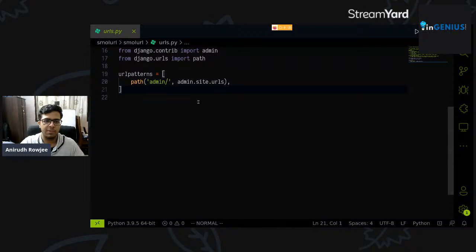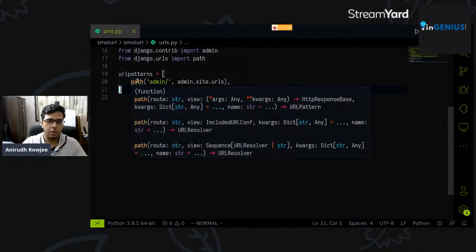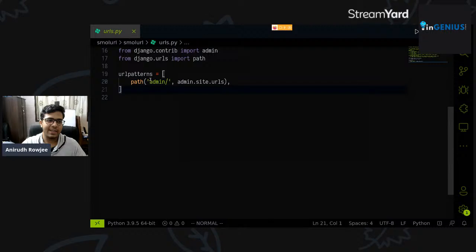Which are the first couple of lines of code within the project. So we have from django.contrib import admin. We're importing a module from one of Django's built-in apps. If you remember, contrib was a built-in app, right? And from django.urls, which is another built-in app, we're importing path. Lastly, we tell Django that this is where my configuration for URLs lives. We'll have a urlpatterns list declared with a bunch of path objects inside it. So we're just telling Django that it's this easy to declare a URL in Django, right? You say at the admin/ path, I want you to respond with this function.